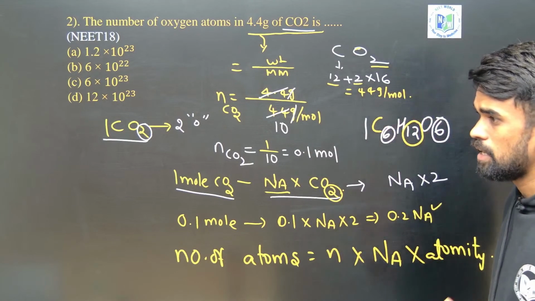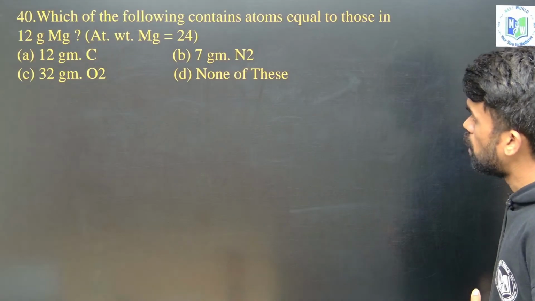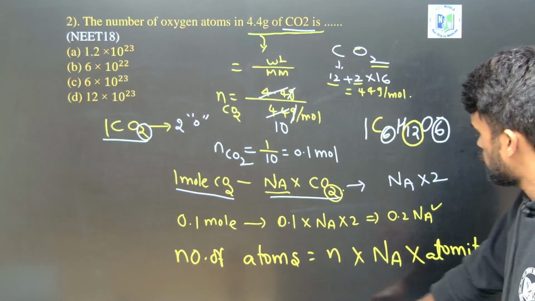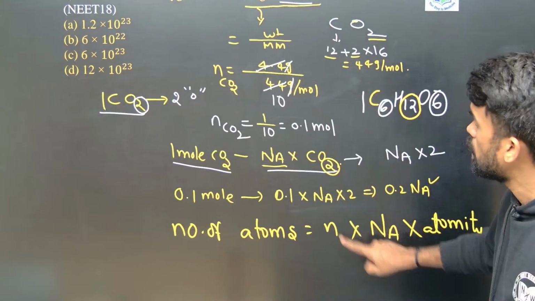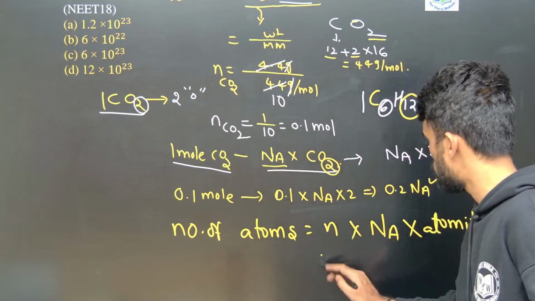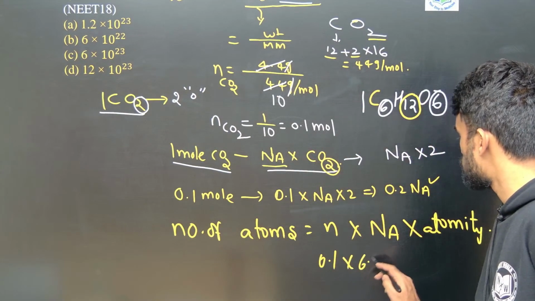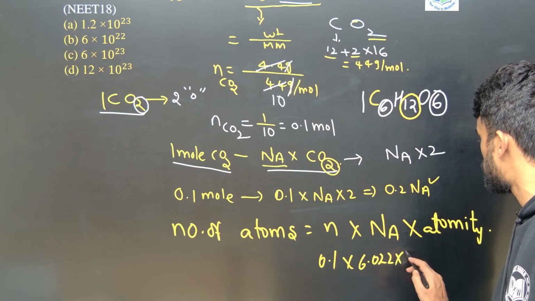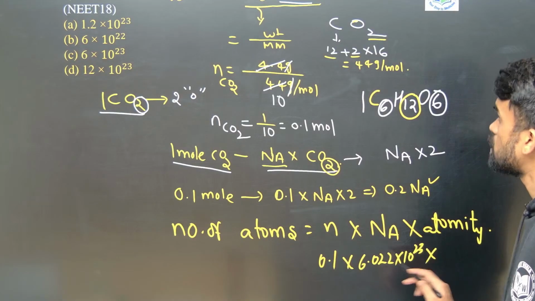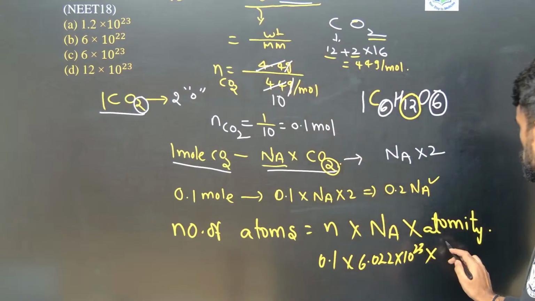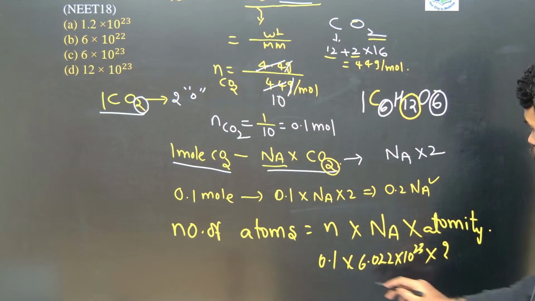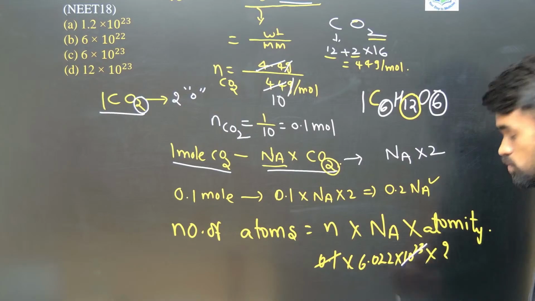Hope it is clear. Now let us move a little more. Now tell me, what is the answer for this particular question? Number of moles are 0.1. Avogadro number is 6.022 into 10 power 23. And what is the atomicity we got? Oxygen atom is 2. So multiply with 2. So how much? See, 0.1 means 10 power minus 1. This is 10 power 23 is there now.